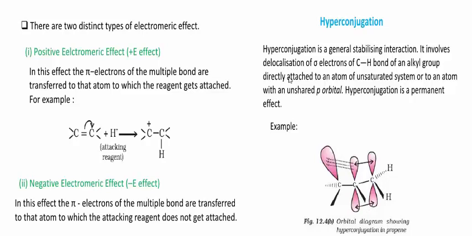Means there is a delocalization of sigma electrons of the C-H bond of an alkyl group directly attached to an atom of an unsaturated system or to an atom with an unshared p orbital. Hyperconjugation is one of the permanent effects.